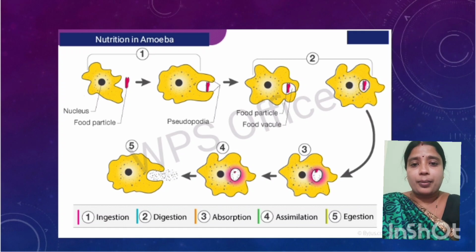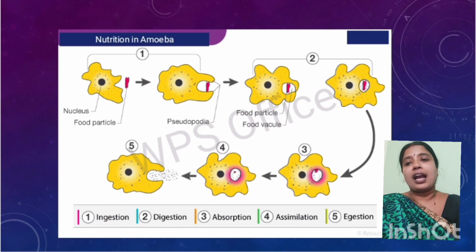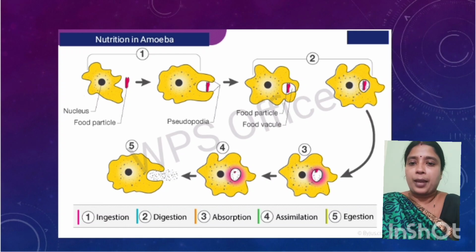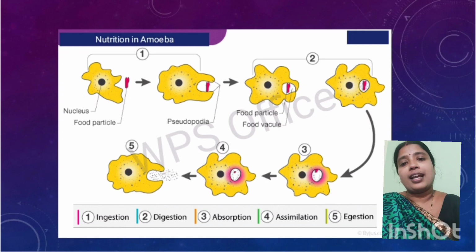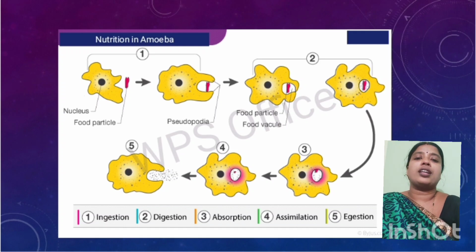The digestive enzymes present in that cavity digest the food taken in by the cell, and after it is digested, all the nutrients are absorbed. Those nutrients then give energy to the amoeba, and the undigested or unwanted food is thrown out of the body. So this is the process of nutrition in amoeba.